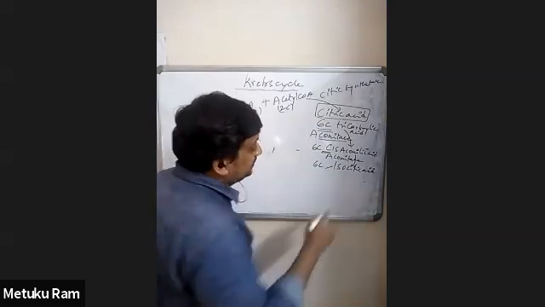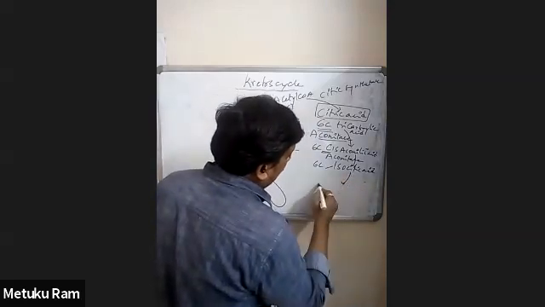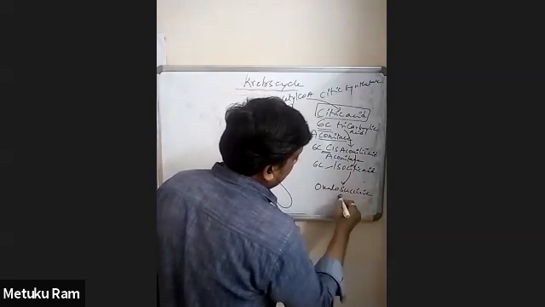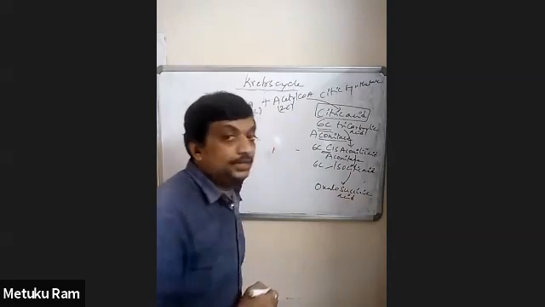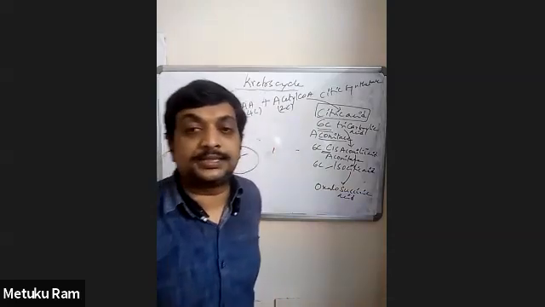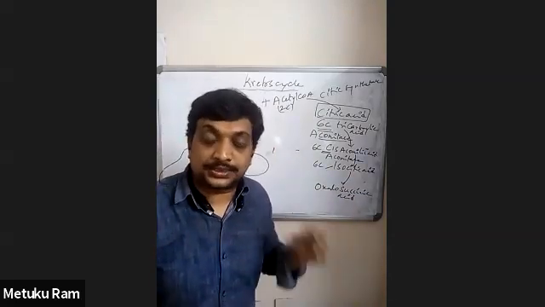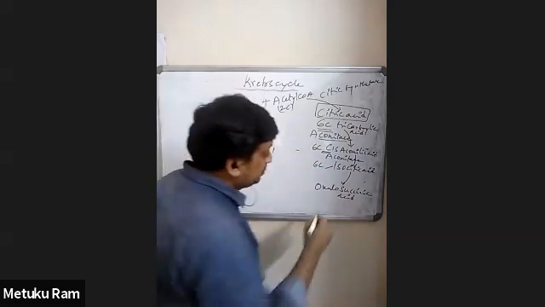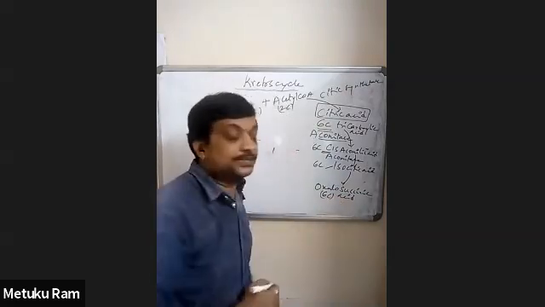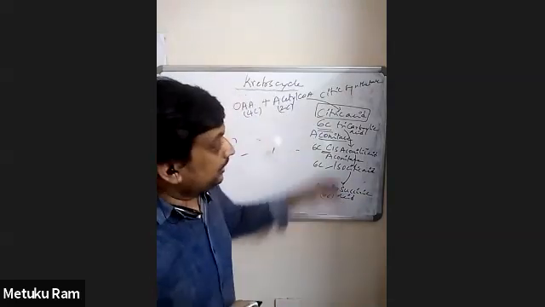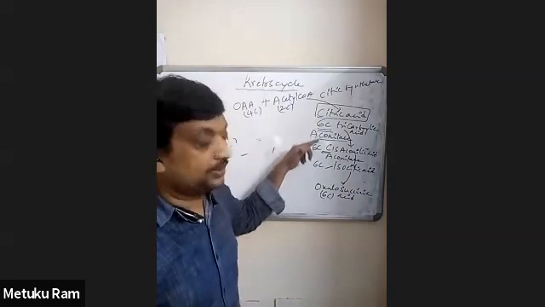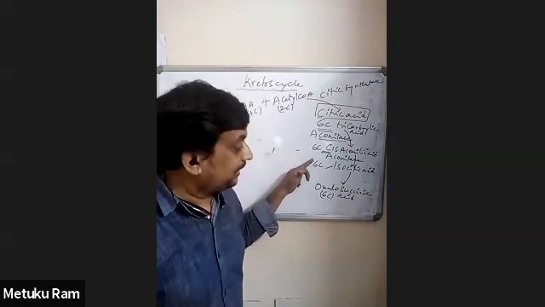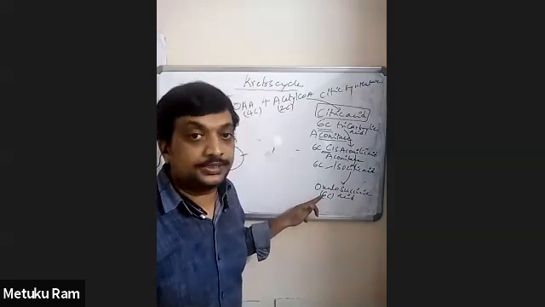This isocitric acid is now converted into oxalosuccinic acid, which is also a 6-carbon tricarboxylic acid compound. So citric acid is converted into cis-aconitic acid, later into isocitric acid, and later into oxalosuccinic acid.